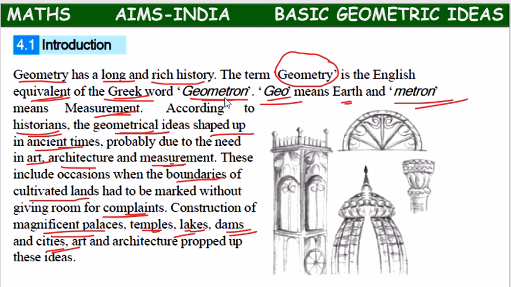So what is geometry, children? Geo means earth, metron means measurement.